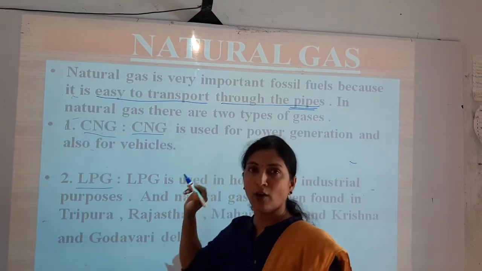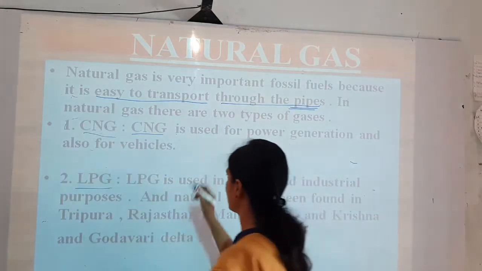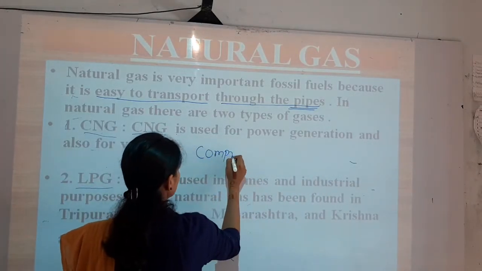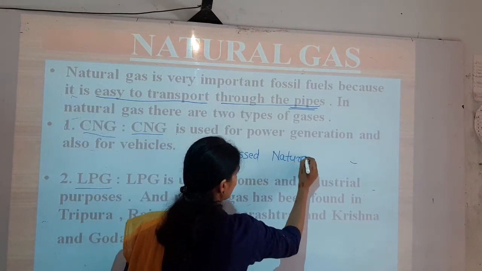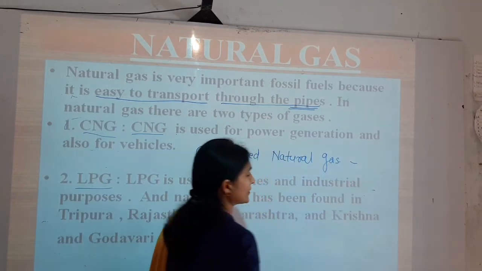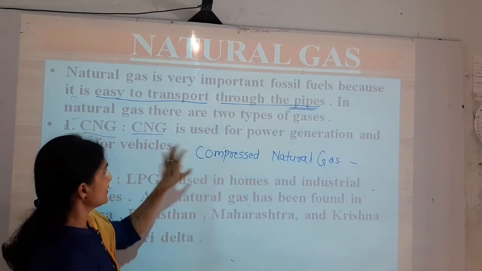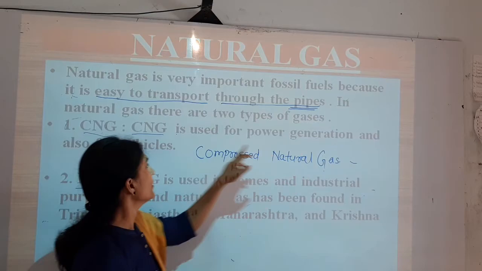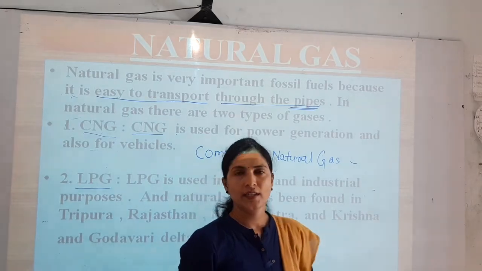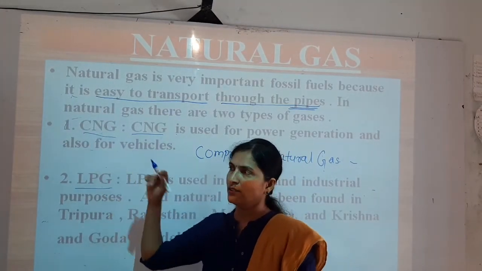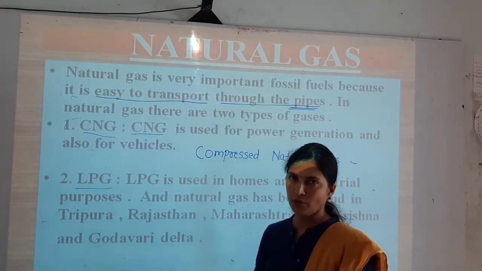CNG. What is the long form of CNG? CNG's long form is compressed natural gas. C for compressed, N for natural, and G for gas. Compressed natural gas, and this gas is used for power generation and also for vehicles. So many vehicles are running on this CNG. The special thing of CNG is that it does not create any type of pollution. So CNG is used in larger amounts to run vehicles.